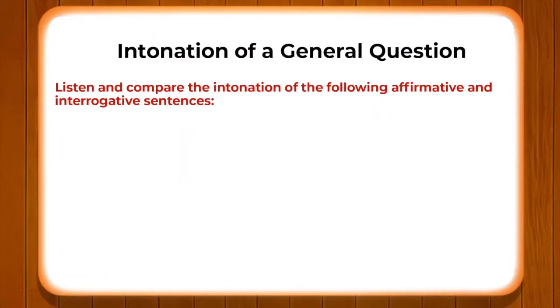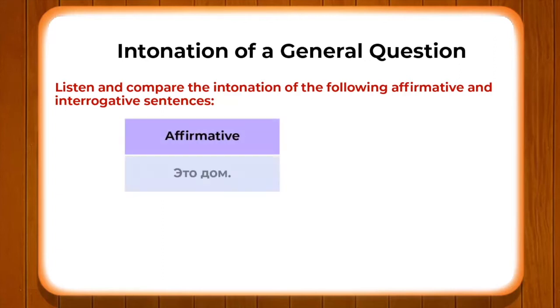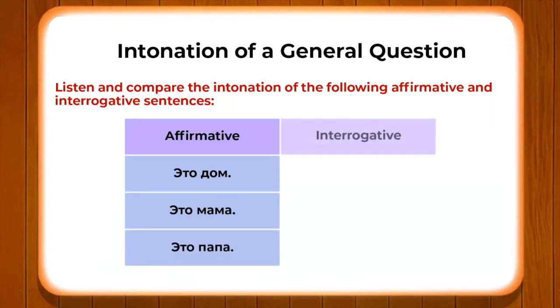Now, in Russian grammar or phonetics, we have two separate styles of asking and answering. They are sometimes differentiated as affirmative and interrogative. Affirmative is simple sentences like "eta dom," "eta mama," "eta papa," whereas interrogative means that you are asking a question.